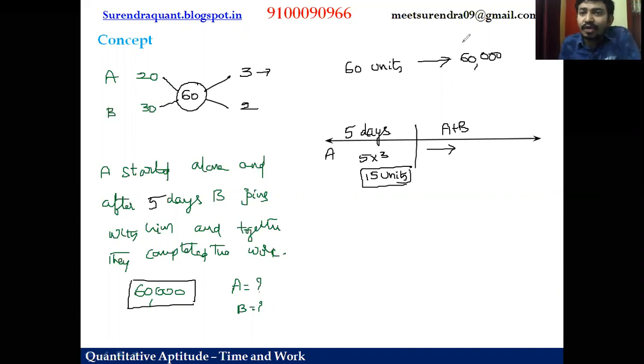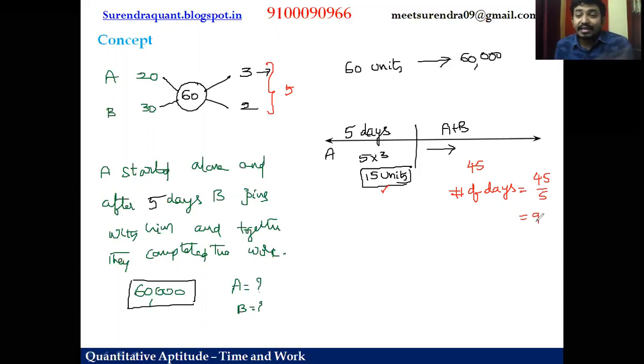Friends, the total work is 60 units. Out of 60, if 15 units is done here, what about A and B's work? Together they have to finish the balance 45. In 1 day they can do together 5 units, right? To complete these 45 units, how many days do they take? Number of days equals total work by 1 day work. So they take 9 days, right?